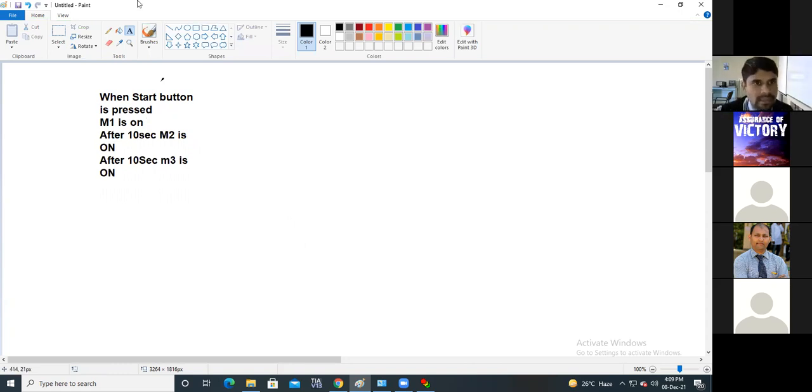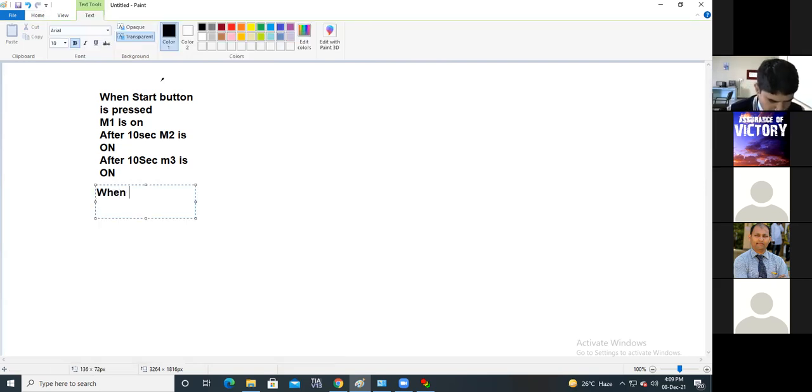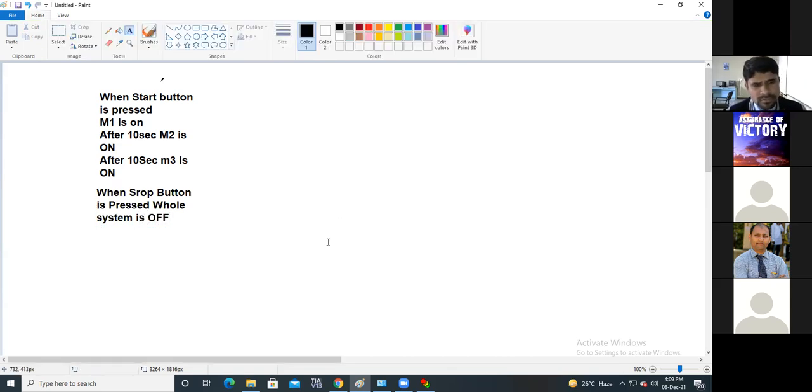And next, another condition is, when the stop button is pressed, the whole system is off. So this is the case. Please think on it and please try to implement it.